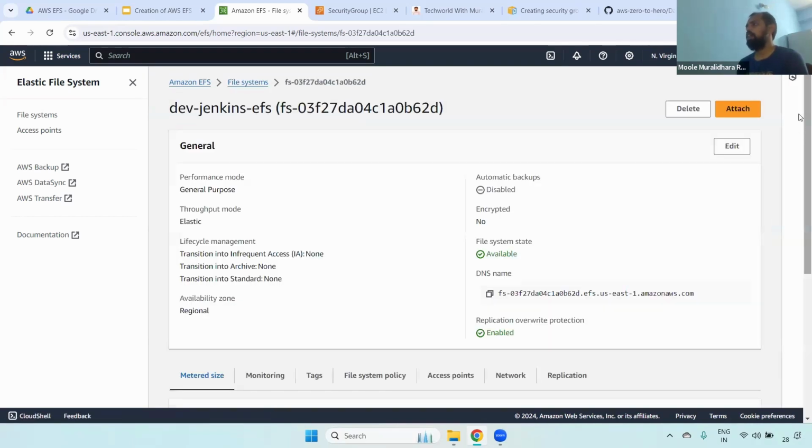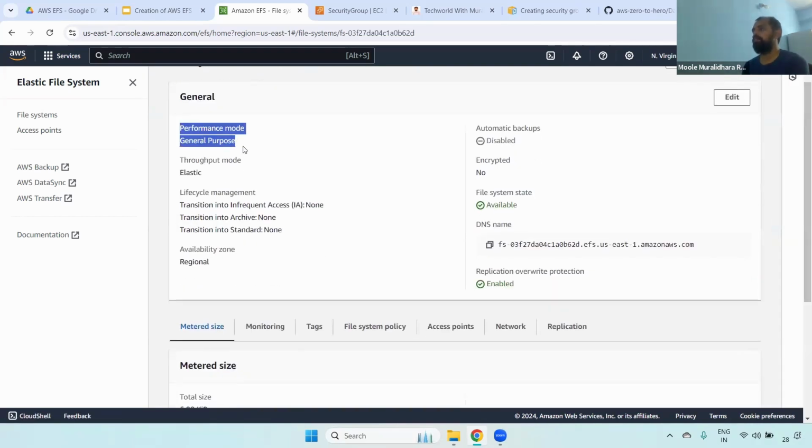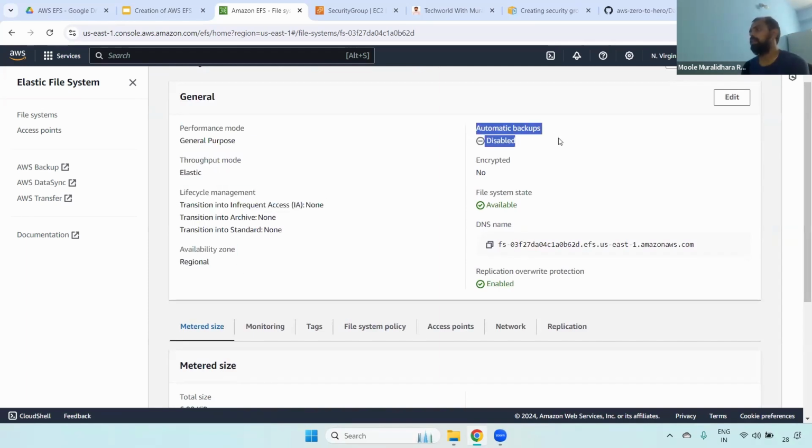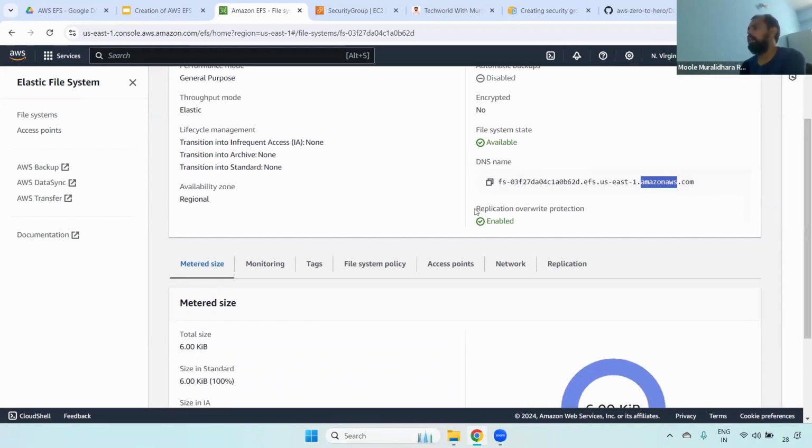And also you can click this one, and you can see here performance mode, throughput, lifecycle, availability zone, automatic backup taken or not, encrypted or not. This is the file system DNS name. How is our file system DNS name? It is the file system ID dot efs dot region. Which region? North Virginia, which is nothing but us-east-1, then .amazonaws.com. Okay, this is the DNS name, and you can also see here replication overwrite protection enabled.